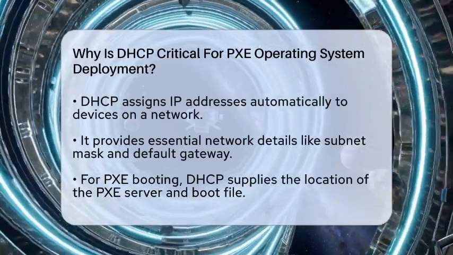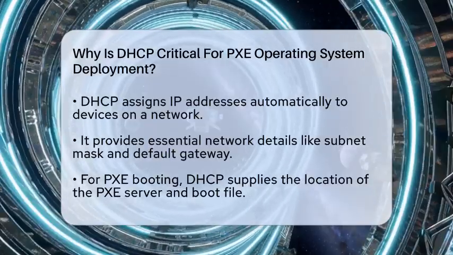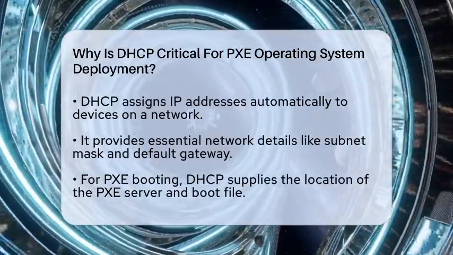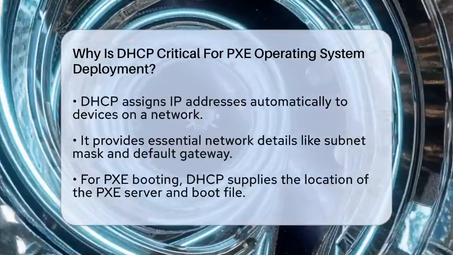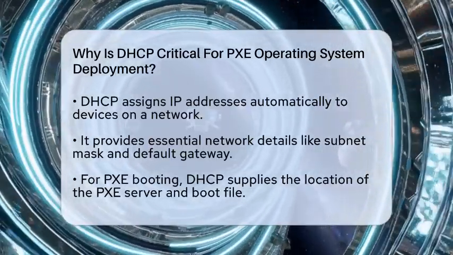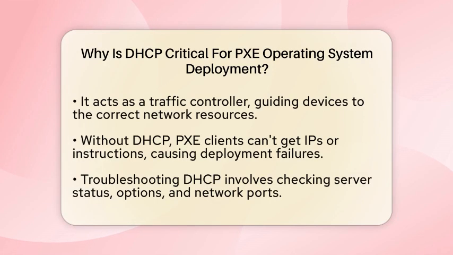DHCP, or Dynamic Host Configuration Protocol, automatically assigns IP addresses to devices on a network. But it does more than just give out numbers. It also provides the device with important network details like the subnet mask, default gateway, and sometimes even the location of the PXE server. This is essential because the PXE client needs to know where to download the boot image to start the operating system installation. Think of DHCP as the traffic cop directing the device to the right place on the network.